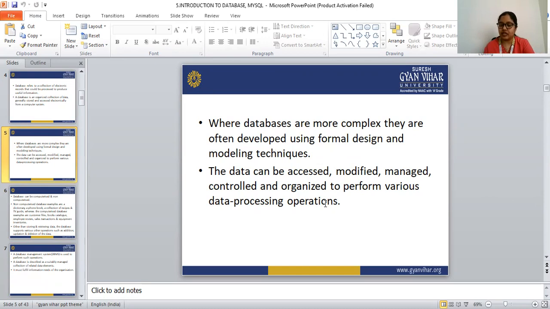The data that we store in a computer can be accessed, modified, managed, controlled, and organized to perform various data processing operations. We use this data for modification and for managing operations. Databases are often developed using formal design and modeling techniques.